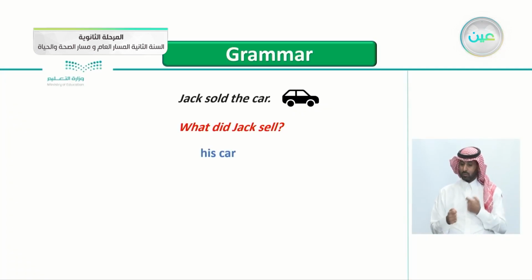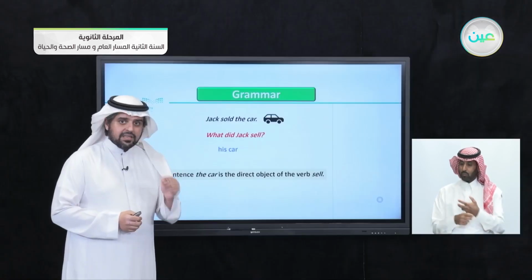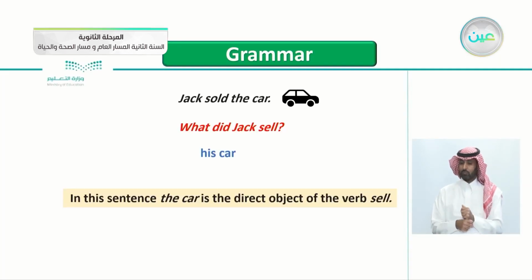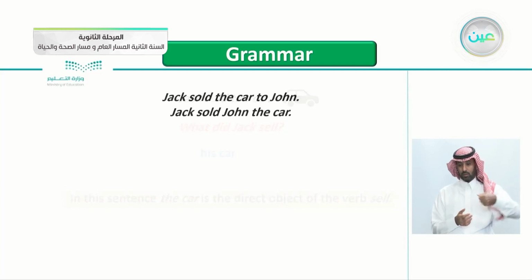Jack sold his car. So in this sentence, the car is the direct object of the verb sell. What did Jack sell? His car. So the car here in this sentence is the direct object. From the name itself, it's the direct object because the verb sell, what's the direct object for the verb sell? What did Jack sell? His car.